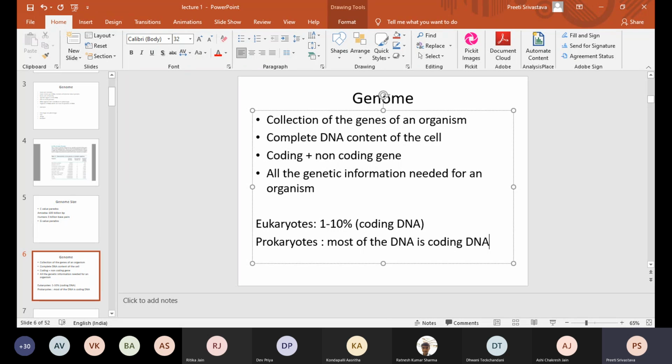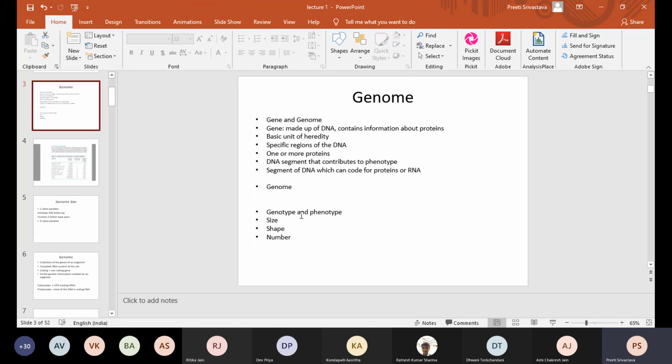We are going to discuss these in a little more detail in later classes. But for now, I hope the definition of genome is clear. It is the total DNA content of the cell. We do not use the word organism because an organism can contain cells which do not contain, for example, a nucleus. Let us talk about red blood cells. Red blood cells do not contain a nucleus, so the situation can be completely different. Therefore, let's use the term complete DNA content of the cell. Most cells contain DNA, with an exception of a few. Okay, so the next term is genotype and phenotype.